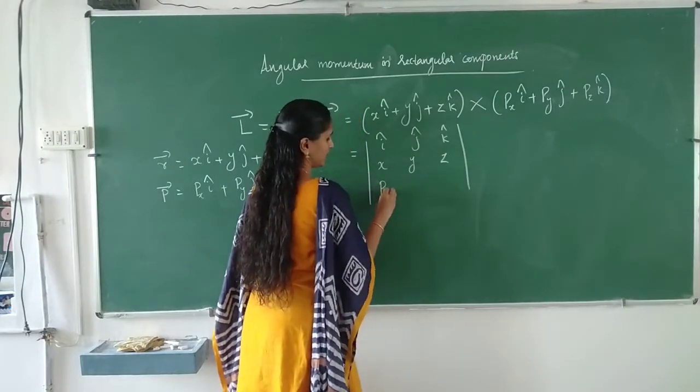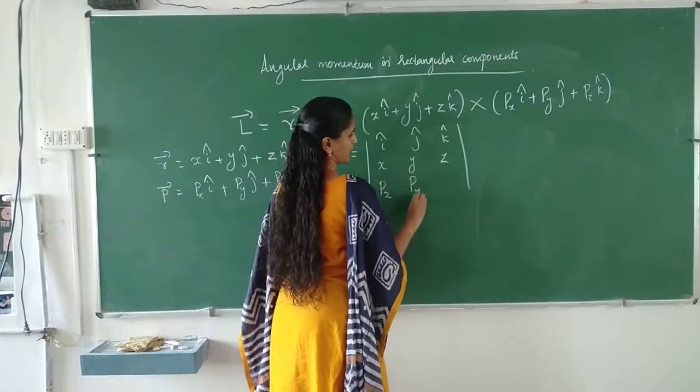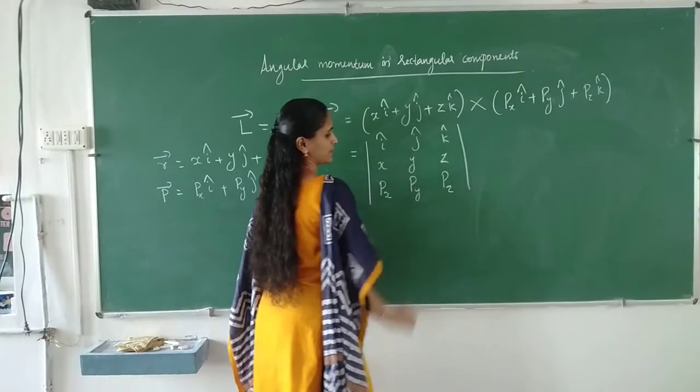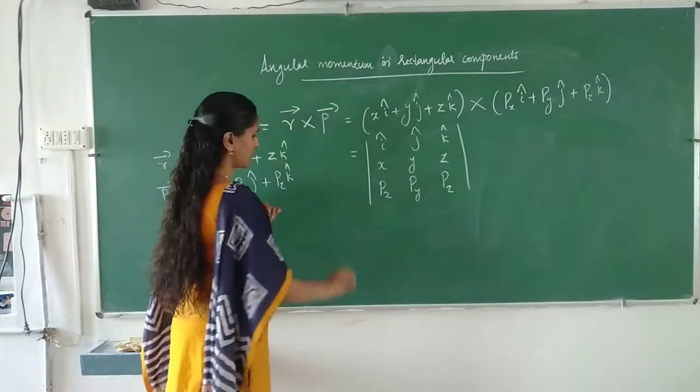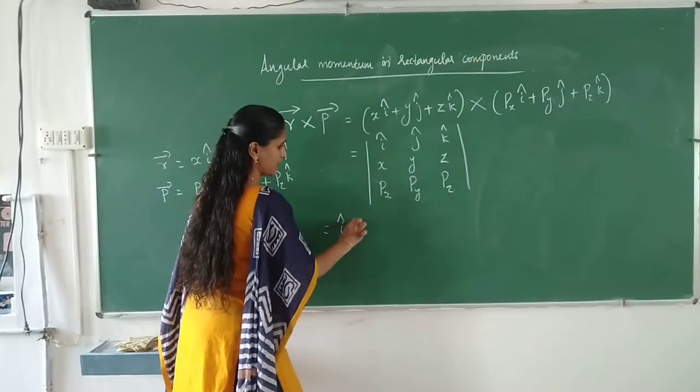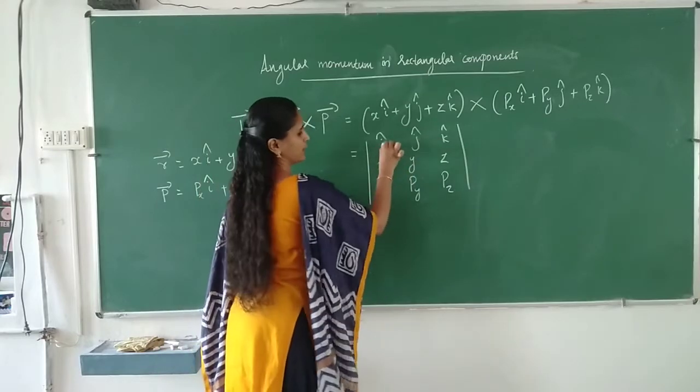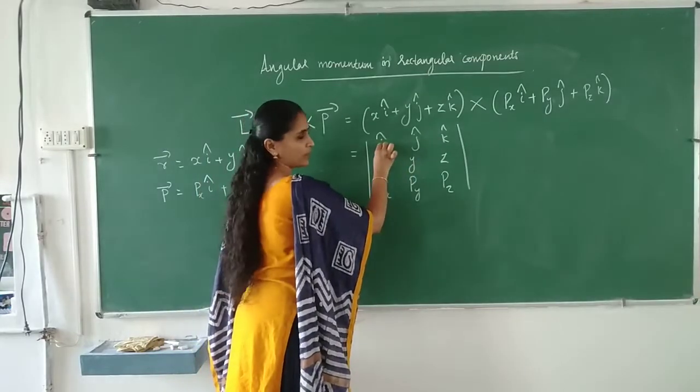Then next, px, py, pz. For each element, the row and column containing that element should be avoided.